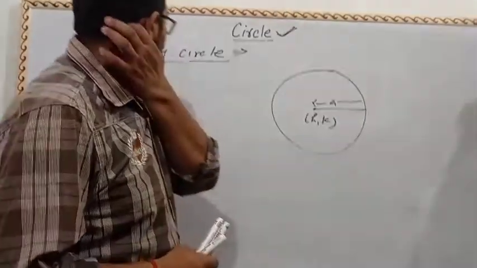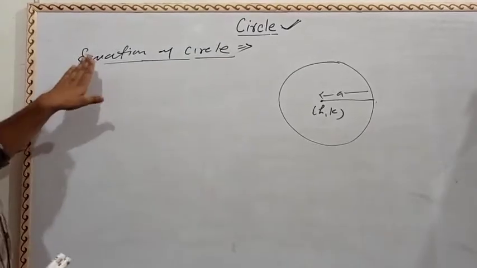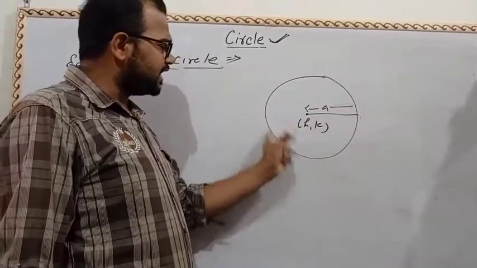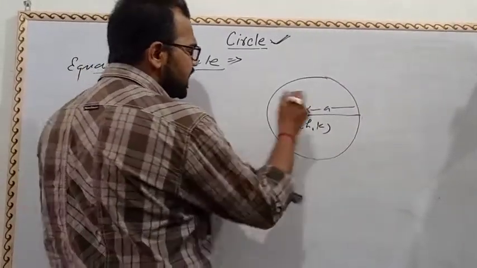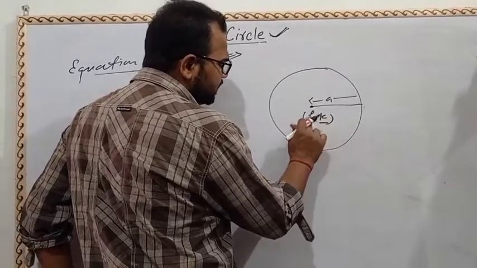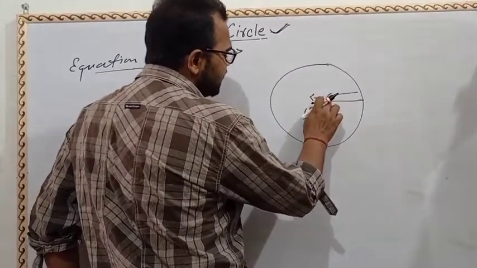Now the next concept is the equation of a circle. It means how to find the equation of a circle if the coordinates of the center are (h, k) and the radius is a.